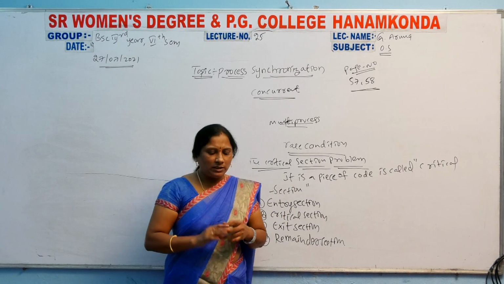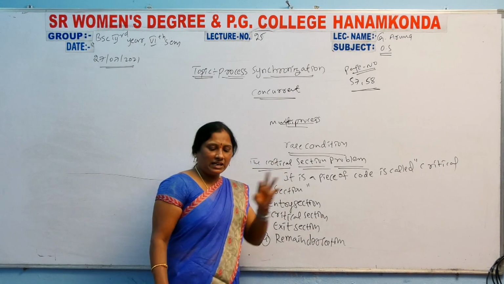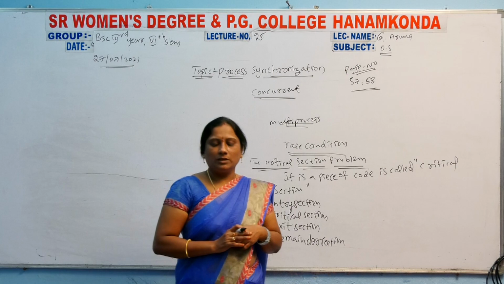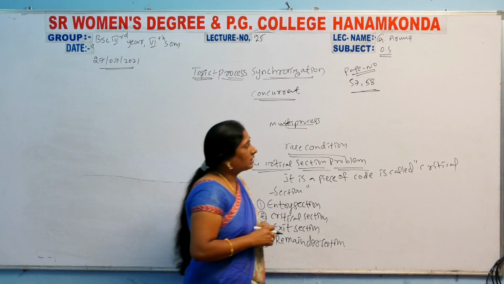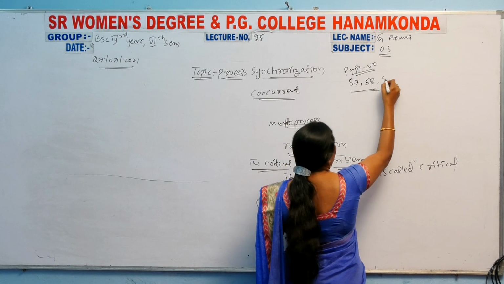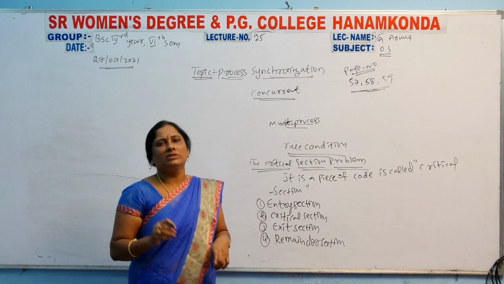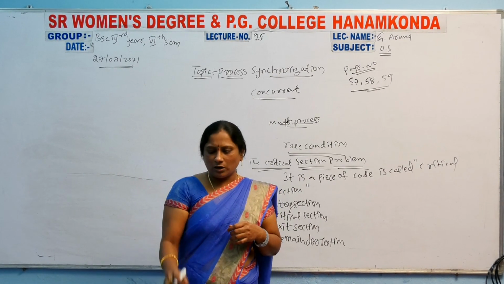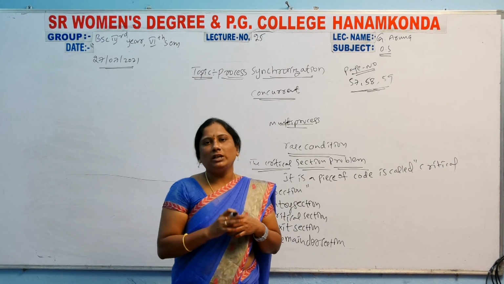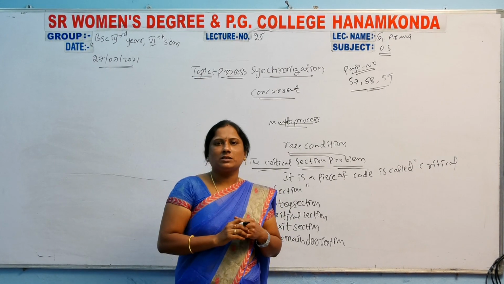What are they? The first one is mutual exclusion, the second one is progress, and the third one is bounded waiting. These are there on pages 57, 58, 59. Simple, very simple definitions are there. You have to read all the definitions carefully, compulsorily. Why? Because this is the total theory part.